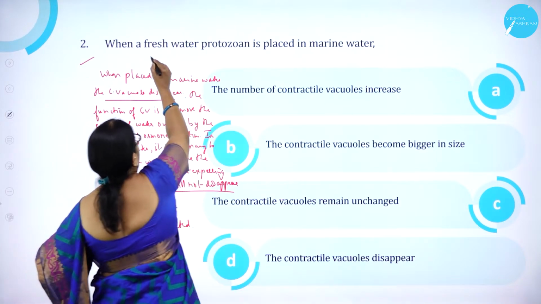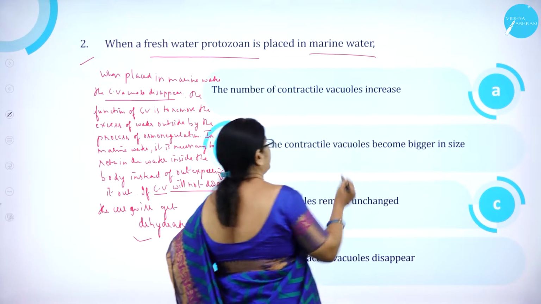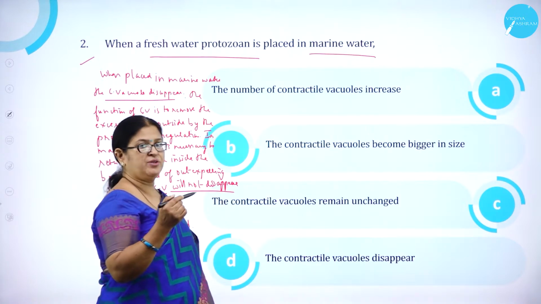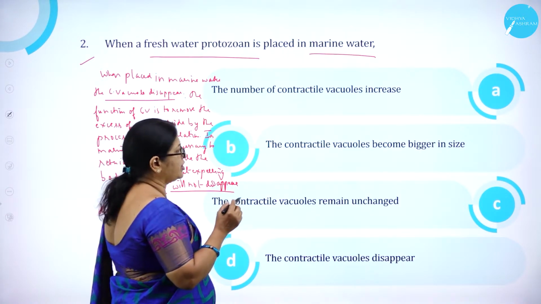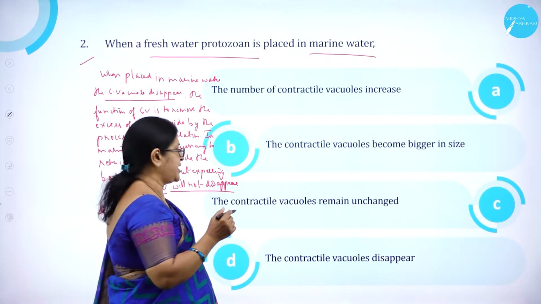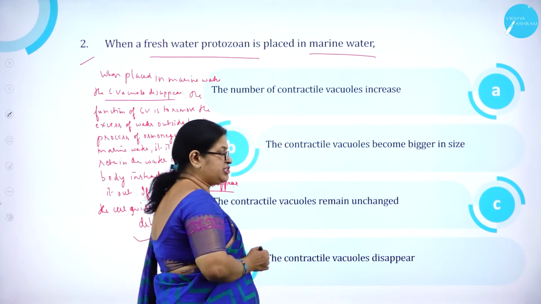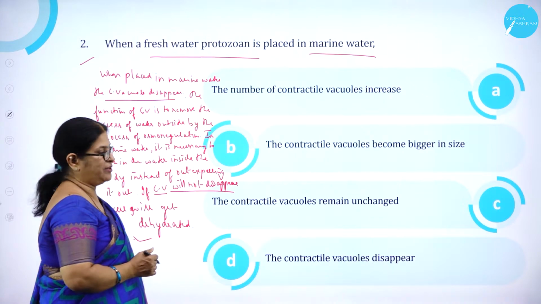When a freshwater protozoan is placed in marine water, option A, the number of contractile vacuoles increase. Option B, the contractile vacuoles become bigger in size. Option C, the contractile vacuoles remain unchanged. And option D, the contractile vacuoles disappear.